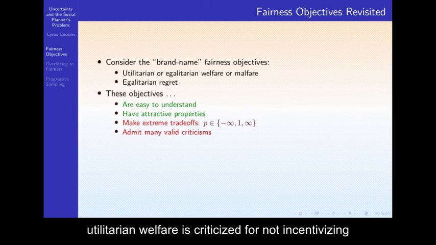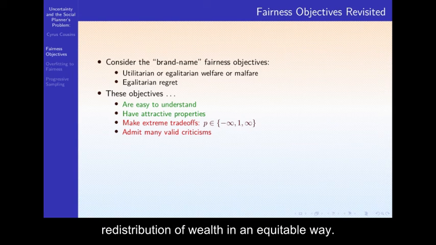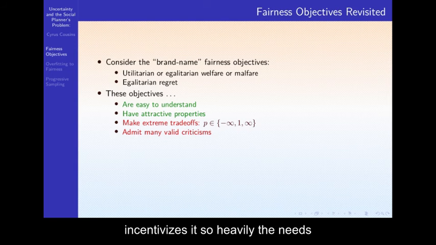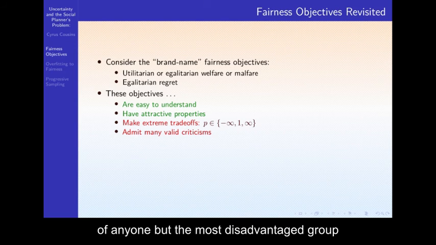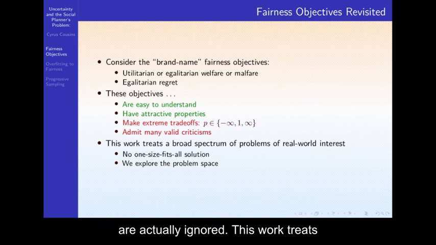In particular, utilitarian welfare is criticized for not incentivizing redistribution of wealth in an equitable way, whereas egalitarian welfare has the opposite problem. It incentivizes it so heavily that the needs of anyone but the most disadvantaged group are actually ignored. This work treats a broad spectrum of problems that are of real-world interest. There is no one-size-fits-all solution. However, we just explore the problem space to the best of our ability.